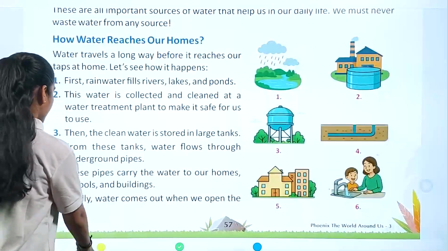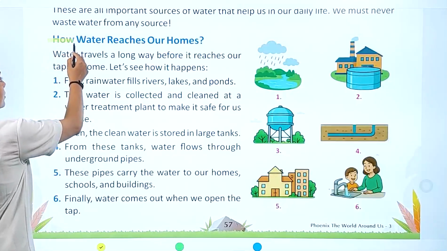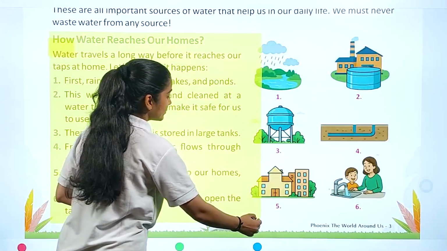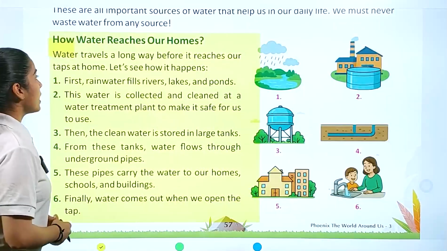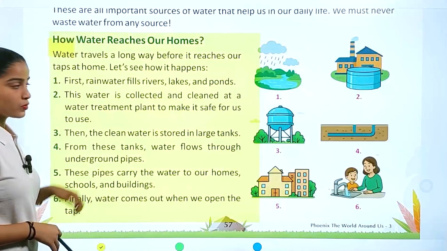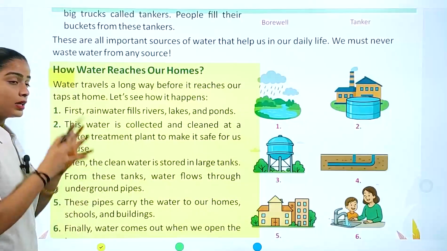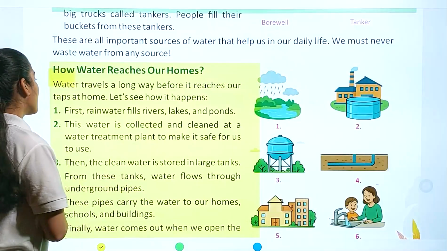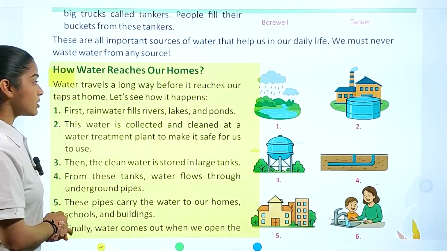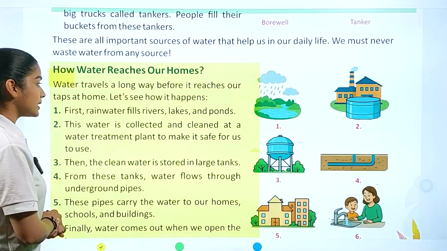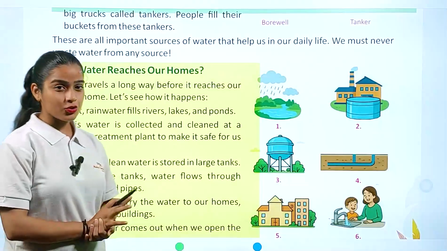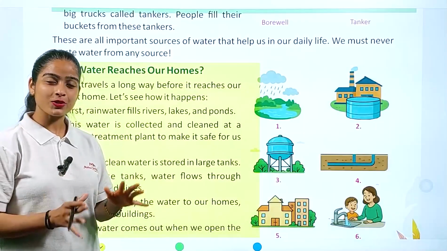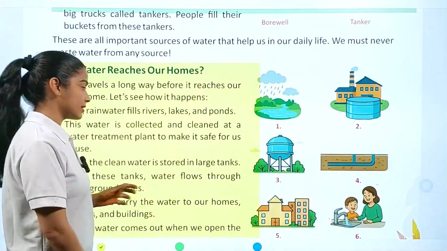Now the next point: how water reaches our home. So now we are going to understand the proper route of water to our home. Water travels a long way before it reaches our taps at home. Let's see how it happens. So don't think that our water just comes through the tap. There is a whole process behind this, and now we are going to discuss that.